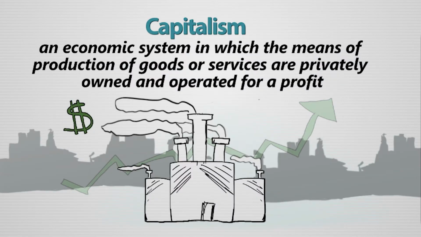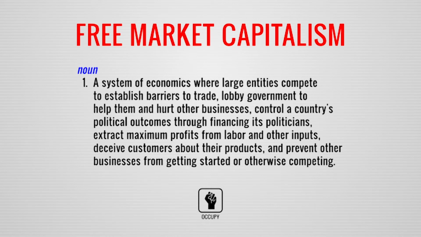Capitalism is an economic system in which the means of production of goods and services are privately owned and operated for a profit. The means of production are the means by which commodities are produced. Everything that is sold or bought on the market is a commodity. The means of production under capitalism are factories, machines, farmland, and the resources and tools by which the commodity is produced. It has a free market system of trade.